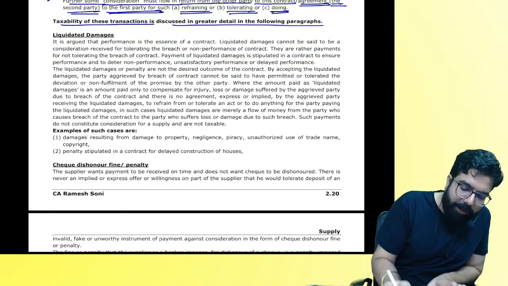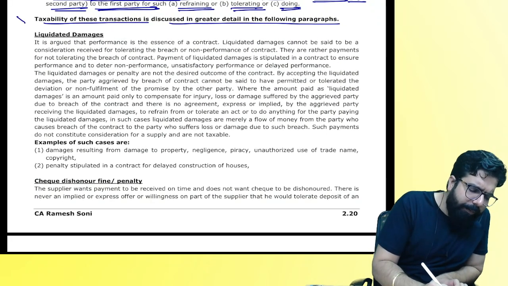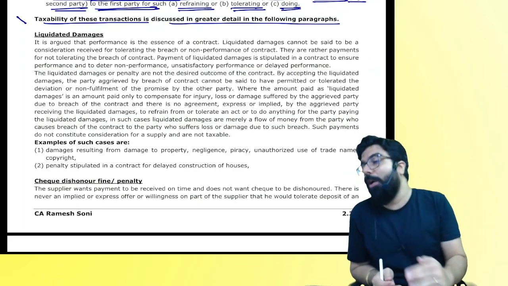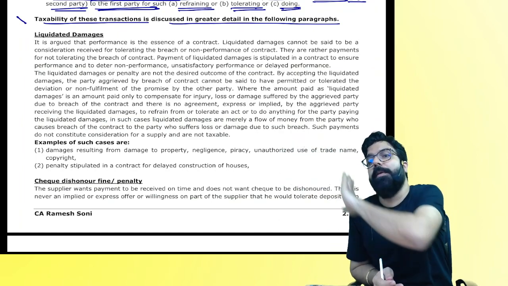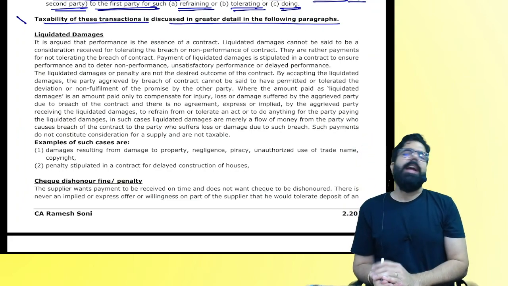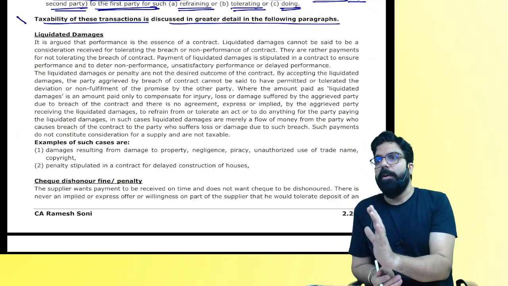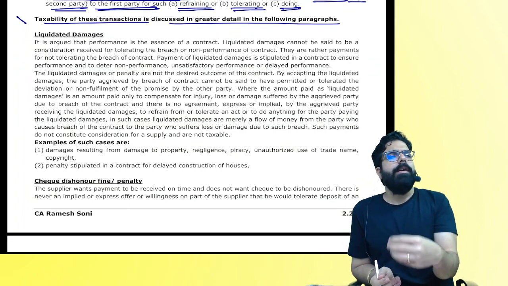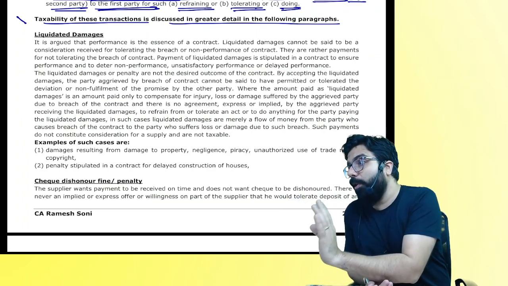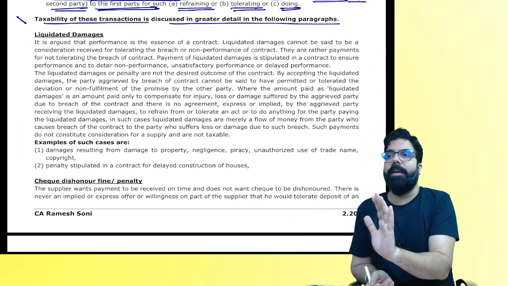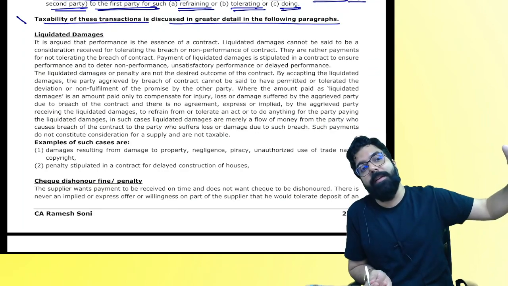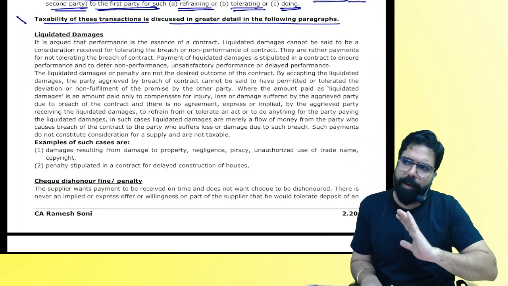There are some examples which are there. See, although at intermediate level it is not very important, they have given it in your ICAI material also. You never know, out of these examples, one example will be picked up and given in the exam. Are we clear, everyone? And hence, we have to read this. See, everything can't be very easy. Do you guys agree with me? Some things might take two times to read. One time we will not understand, but if we read two times, we will understand. I'm there, so don't worry about anything. Relax. Till now, do we remember everything? Don't worry, this chapter is very easy. We will understand everything. Can we go ahead?